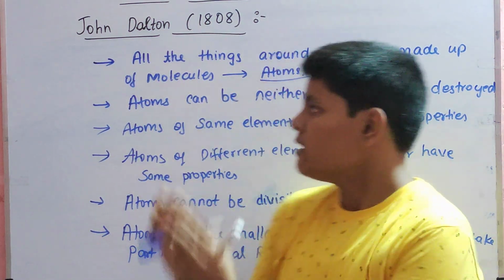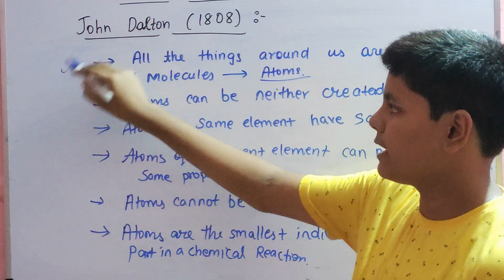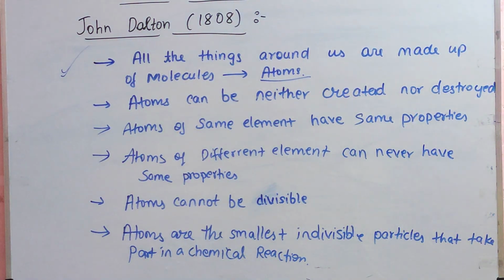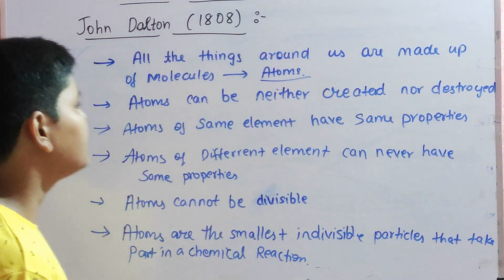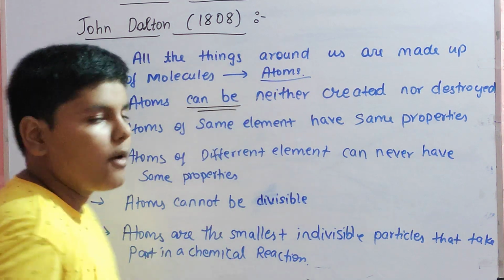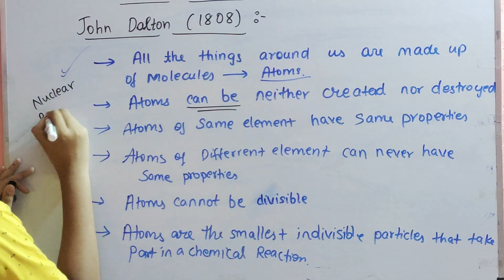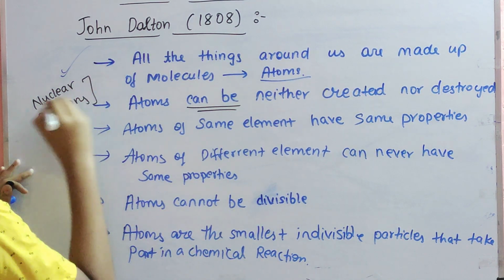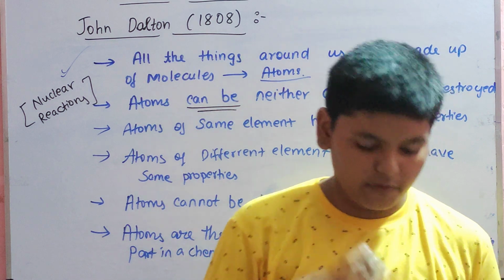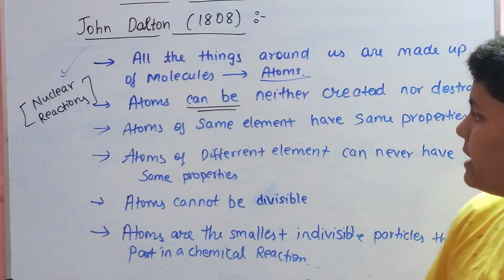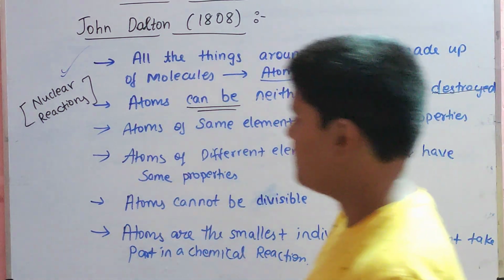Obviously, in recent times, most of this has failed. The point that all the things around us are made up of molecules is correct, we can approve this. Atoms can be neither created nor destroyed: this was valid up to the 19th century. From the 20th century, atoms can be created. How? There are some new types of reactions called nuclear reactions, which make new atoms. One atom of an element can be converted into another element. So you can destroy an atom of an element and you can also create an atom of an element.